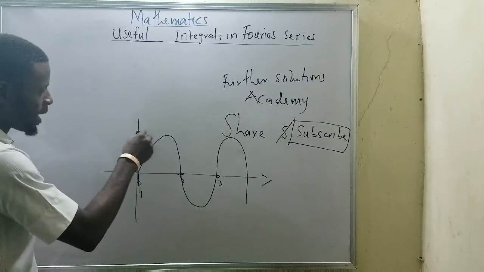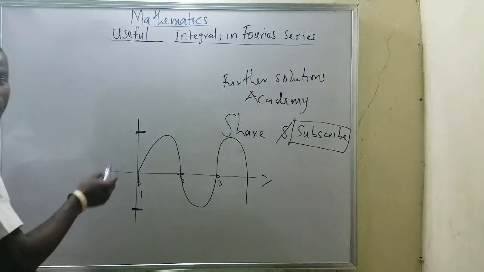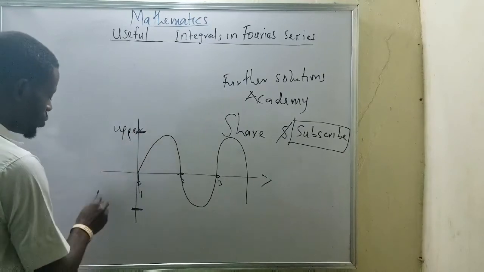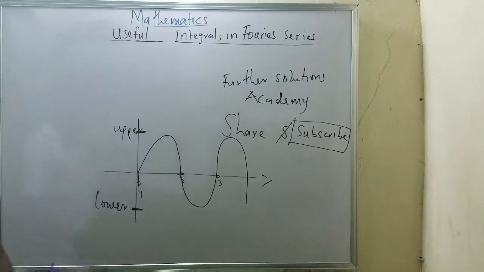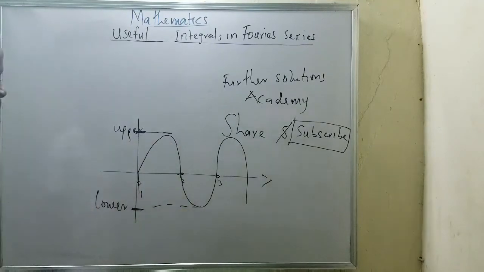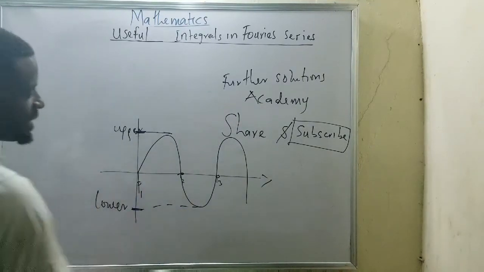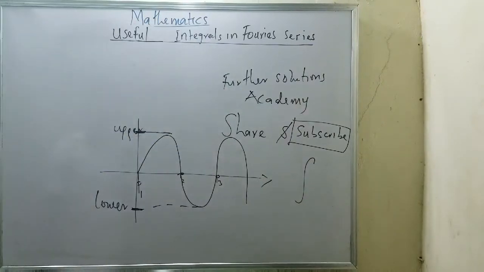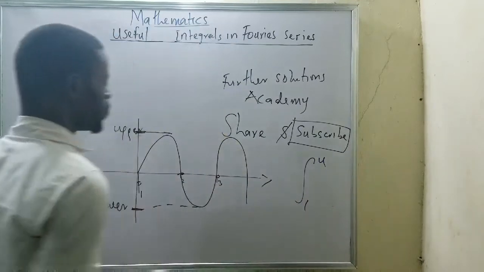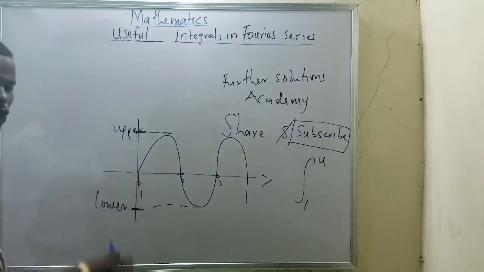It means there will be an upper and there will be a lower. Upper limit and lower limit. At this point is lower, this is at upper limit. It means integration has come to play already, so I'll be having L and I'll be having U.